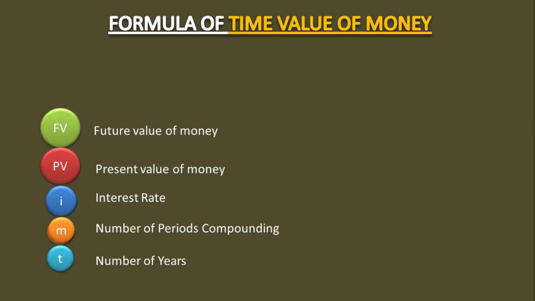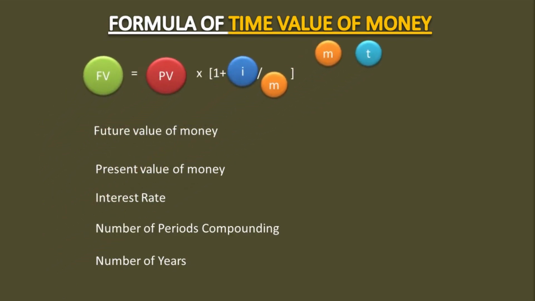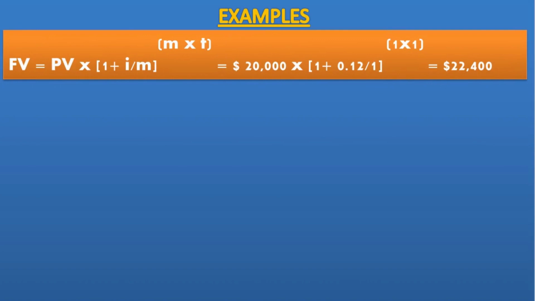Based on these variables, the formula for TVM is as follows. This formula can be rearranged to calculate both the present value and the future value. First, let's calculate the future value. Assume a sum of $20,000 is invested for 1 year at 12% interest compounded annually. The future value of that money is $22,400.